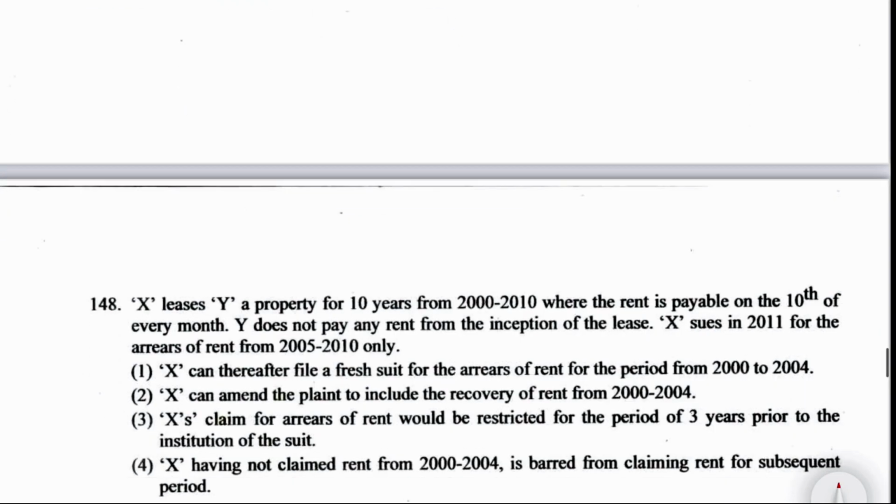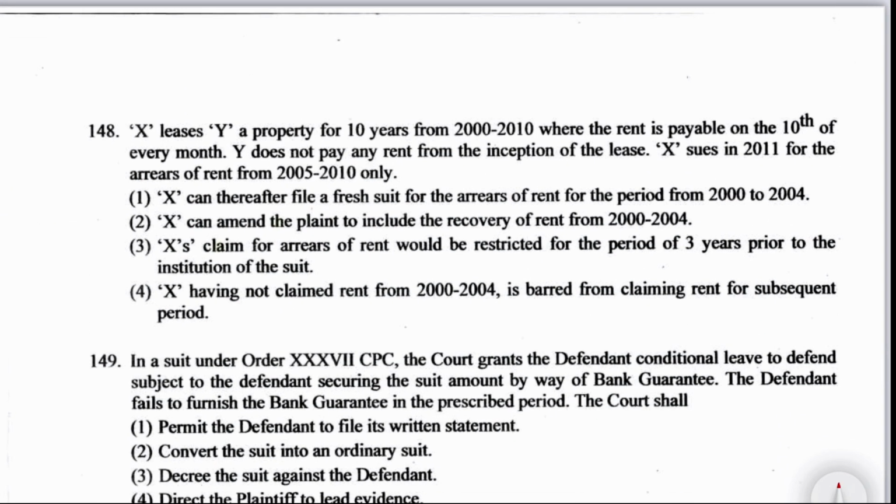Now next question, question number 148. X leases to Y a property for 10 years from year 2000 to 2010, where the rent is payable on the 10th of every month. Y does not pay any rent from the inception of the lease. X sues in 2011 for the arrears of rent from 2005 to 2010 only.